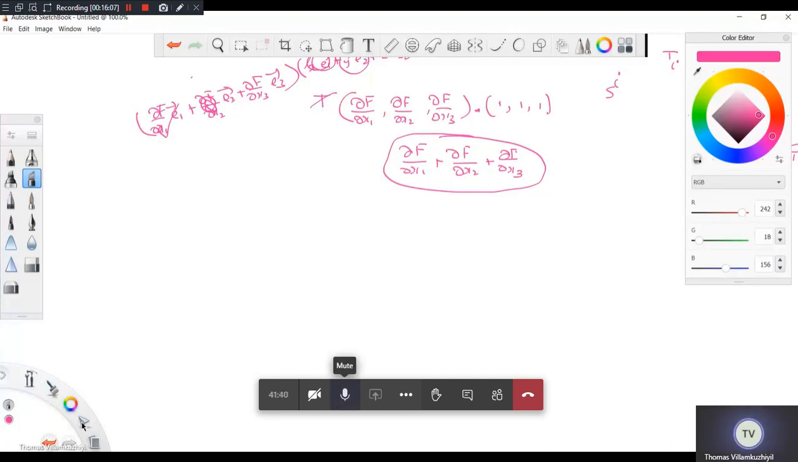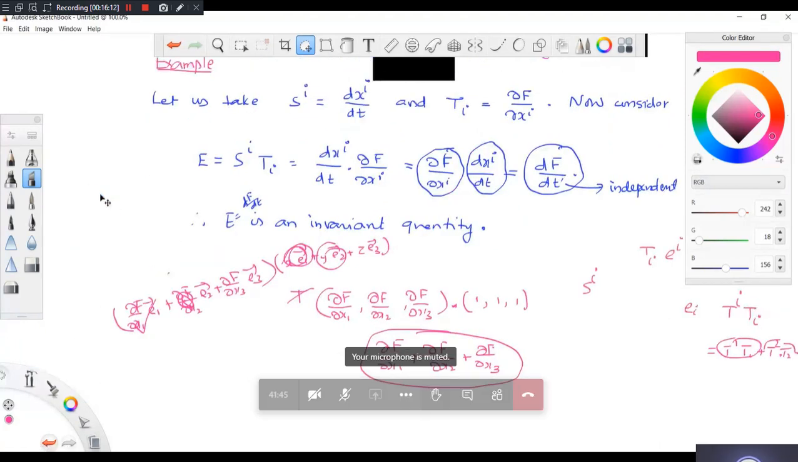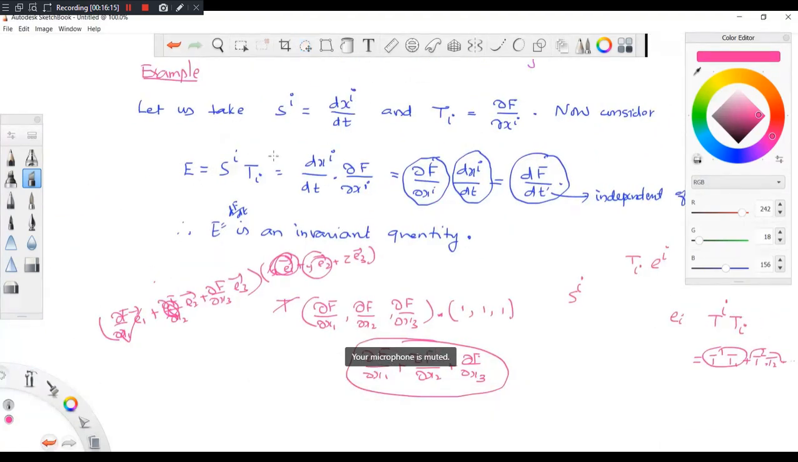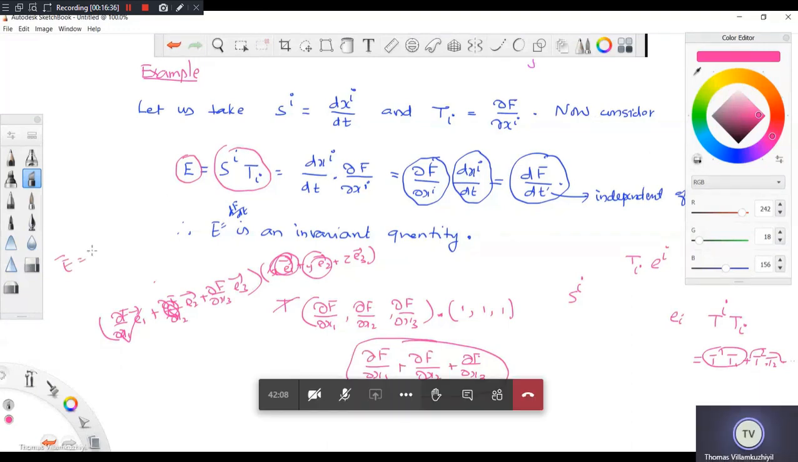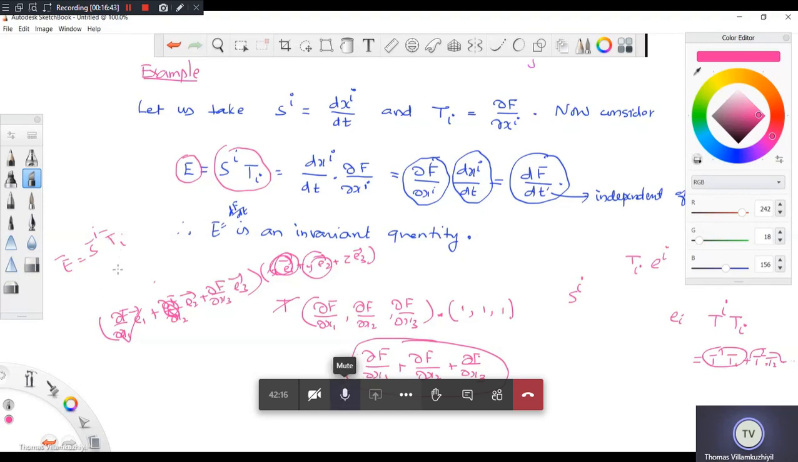No. You are thinking some other thing. See, what I am doing here is how I proved this. Suppose you take this quantity E, S_i into T_i. I want this product to be independent of the coordinates. So you see, what is E bar now? E bar is S bar i into T bar i.